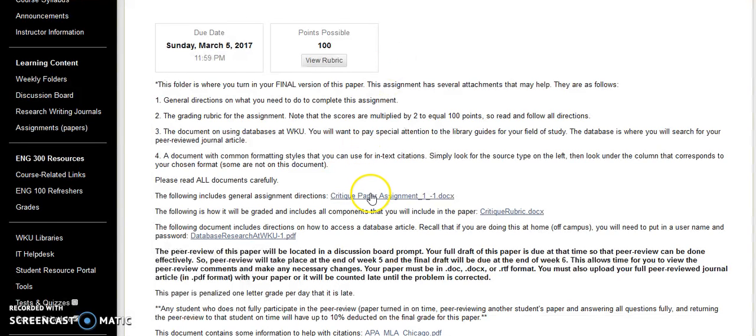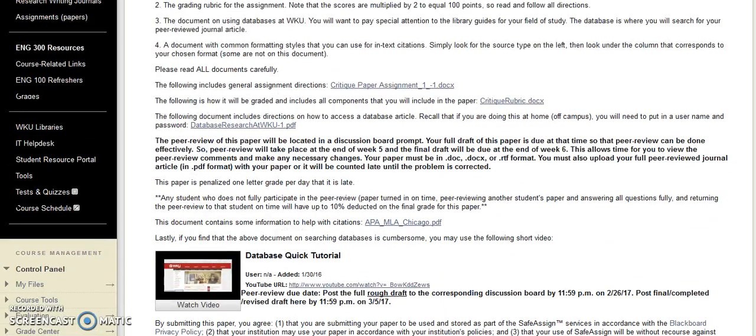Now, here's where you'll find the general directions. This is what I call the writing prompt. It gives you some very important information that you will want to read. This is the rubric. This rubric can also be seen by clicking here. It actually has the doubled scores, because when you look at this critique rubric, it's worth 50 points and each section is times 2. So you may want to go ahead and have a look at this one if you want to see the complete breakdown.